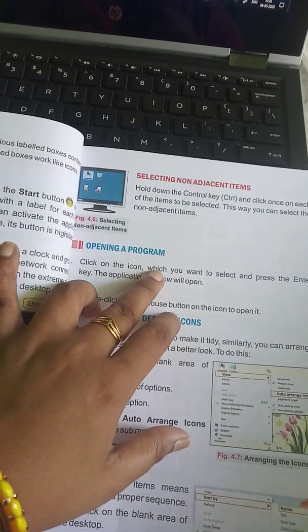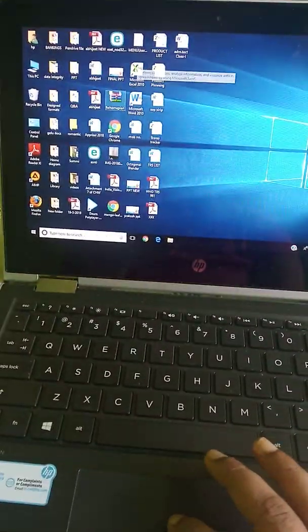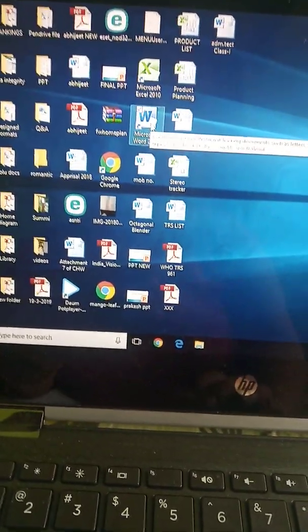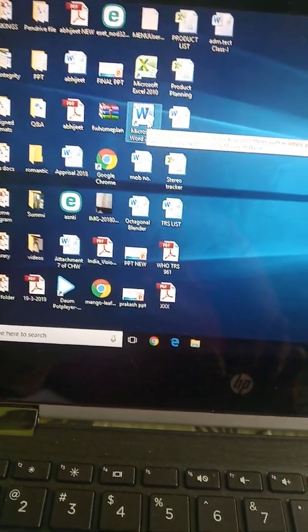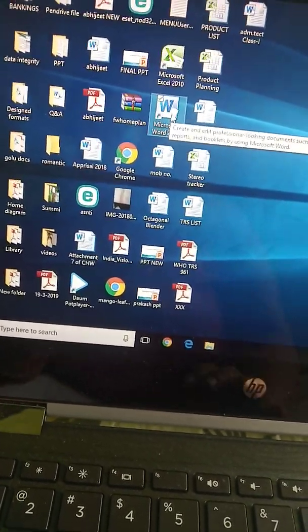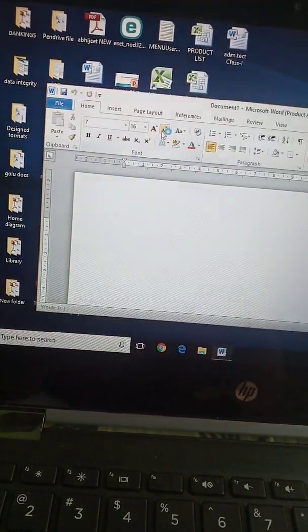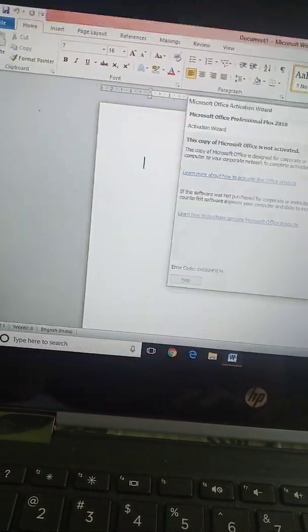Opening a program. How will we open any program or any file? As I have discussed earlier, if I select like this, click like this, it means I have selected this item, this program. And if I have to open it, I will double click and open it.